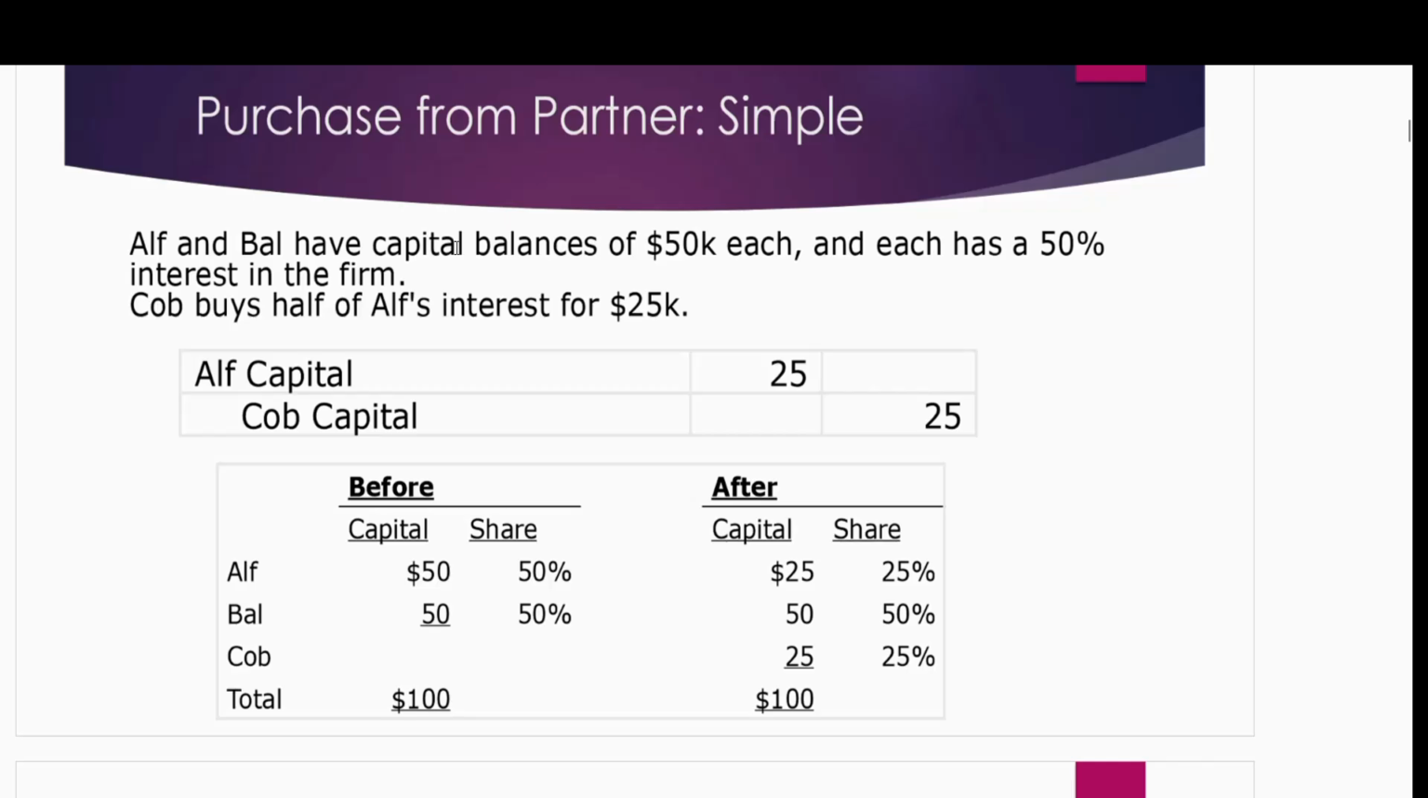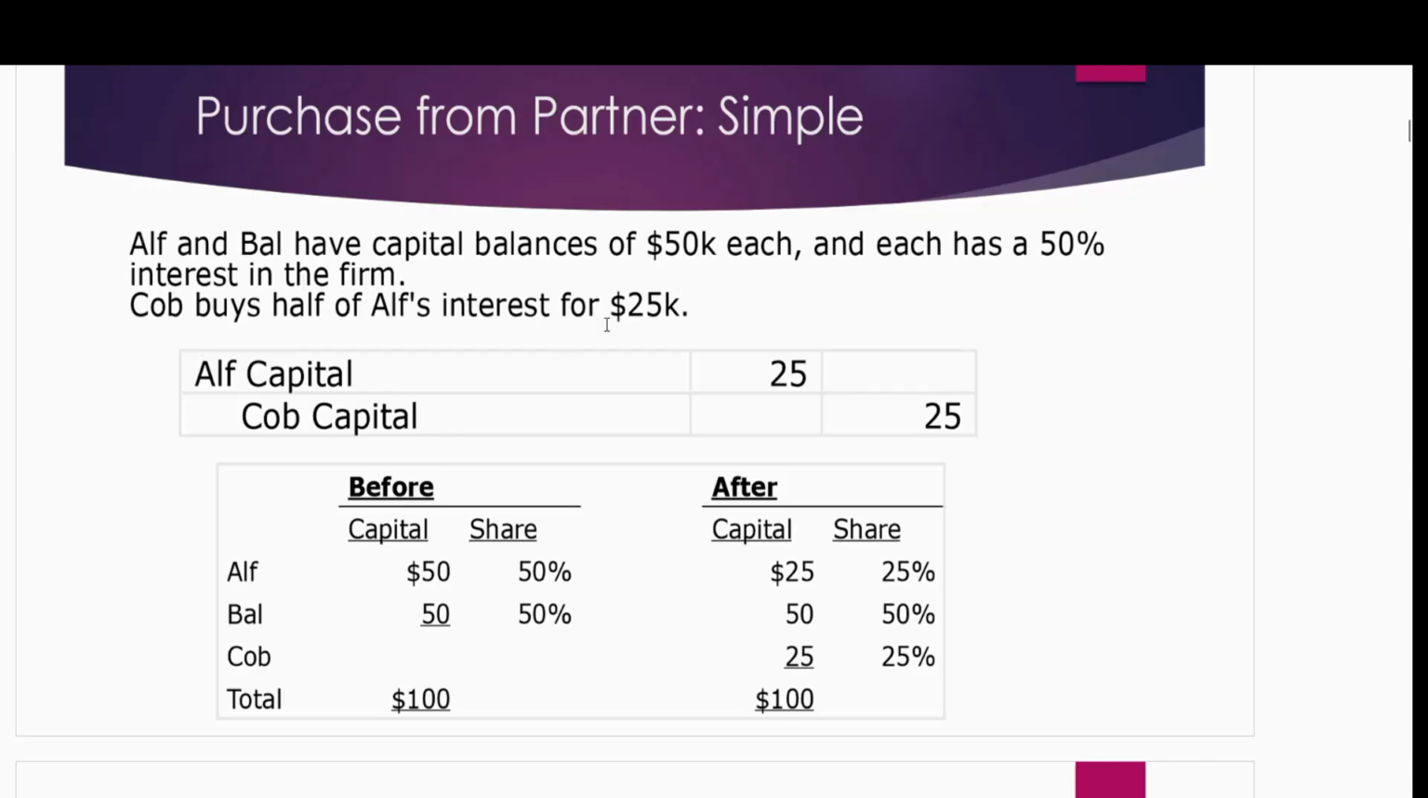In this scenario, we don't need to revalue anything. We don't need to calculate the bonus, because bonus or revaluation, which is goodwill, is needed only when the capital balances are different for existing partners. So in this case, Cobb buys half of Alf's interest for 25K. Who is Cobb? Cobb is the new partner. He's purchasing half of his ownership from Alf, one of the existing partners. So Alf has to give his ownership to Cobb.